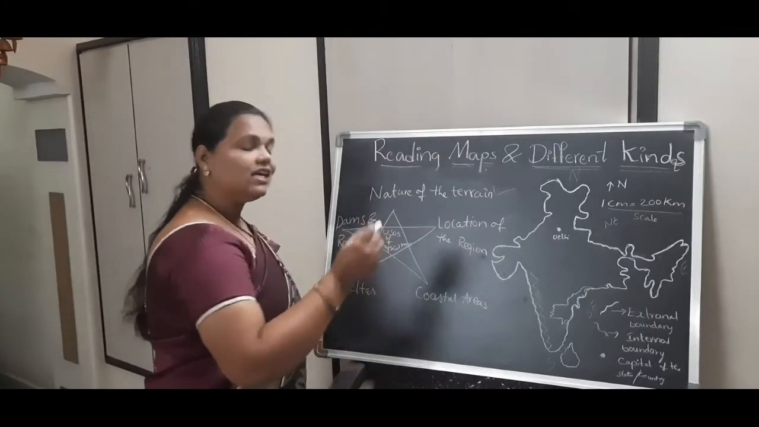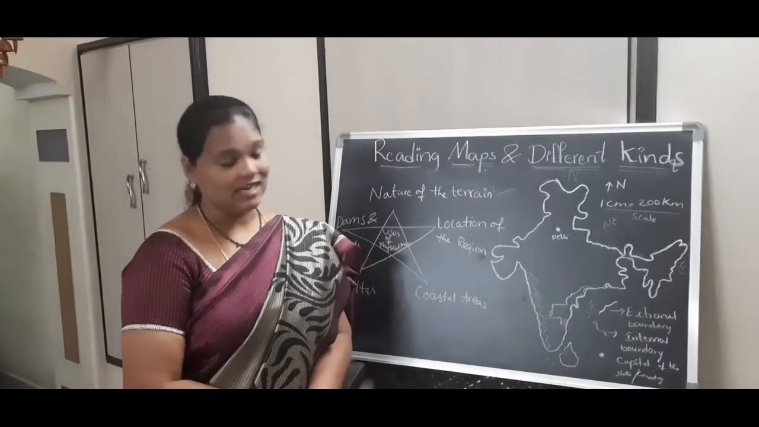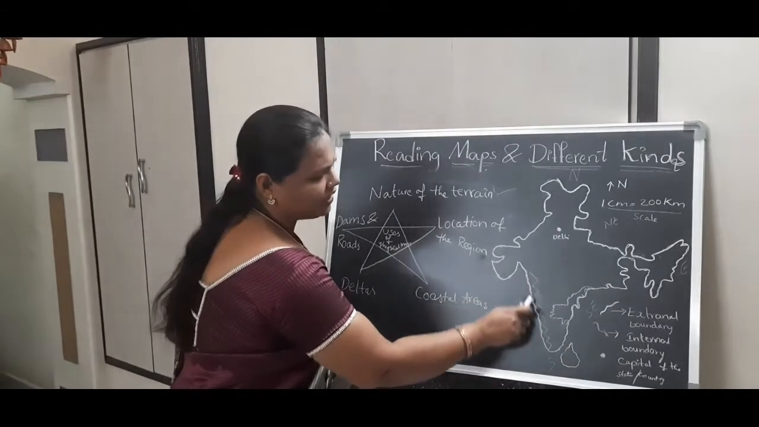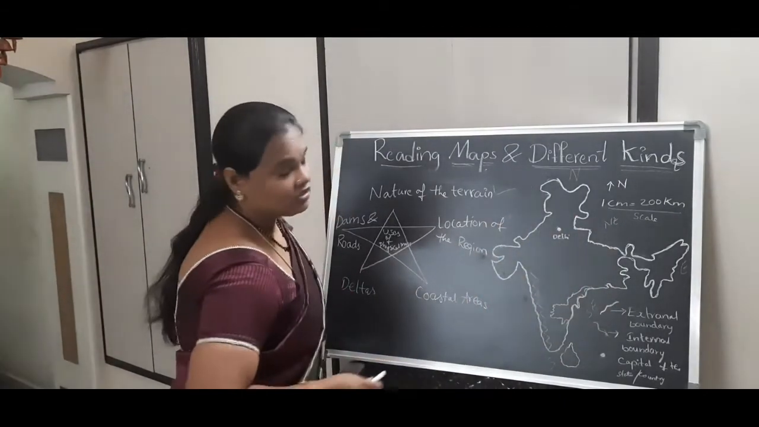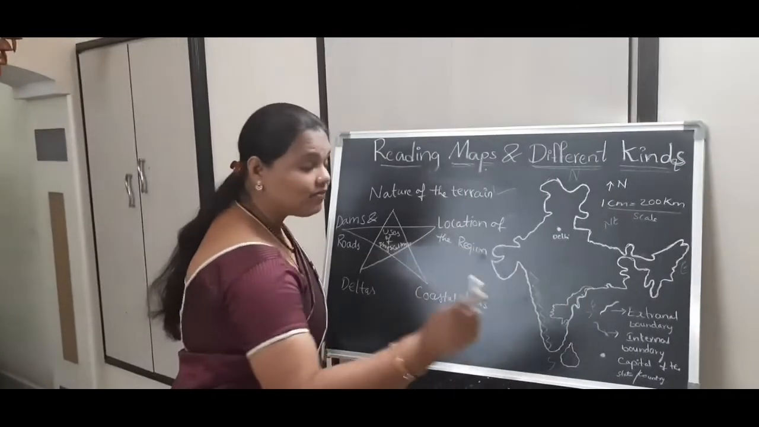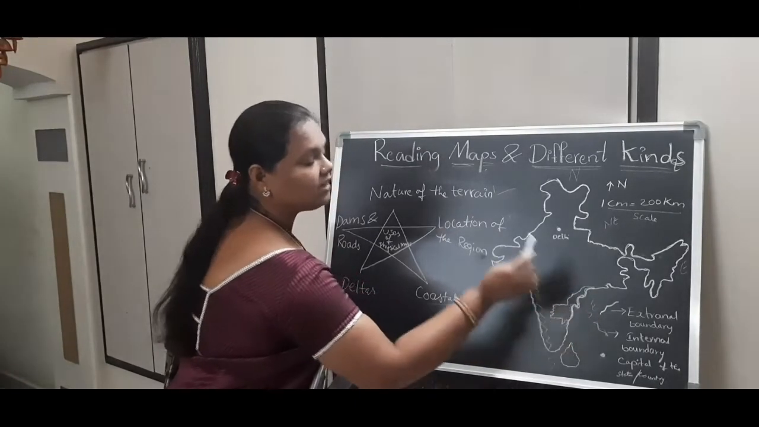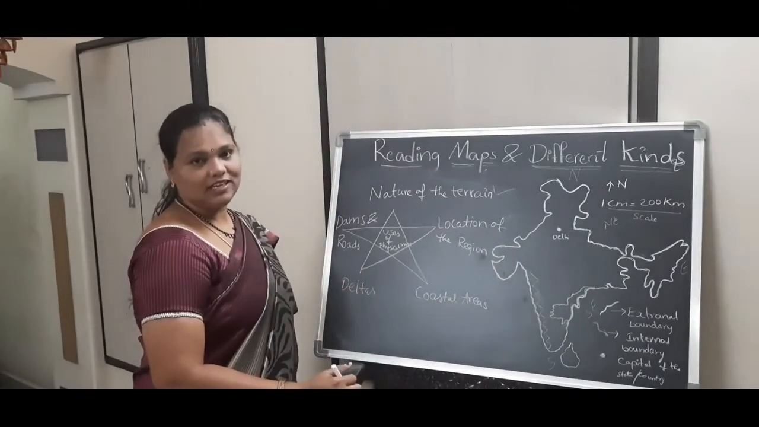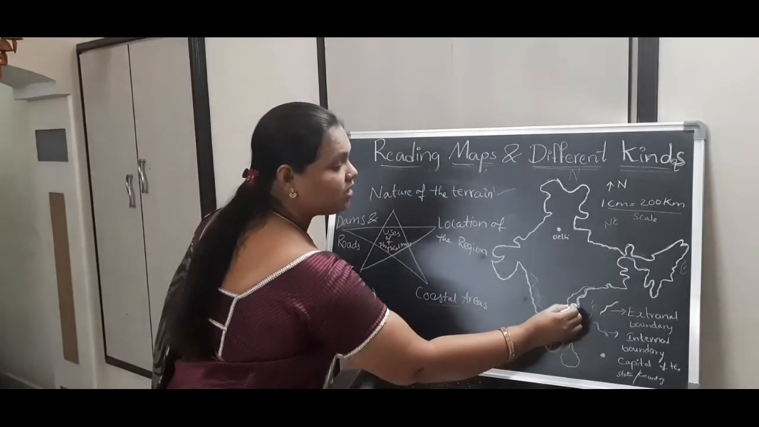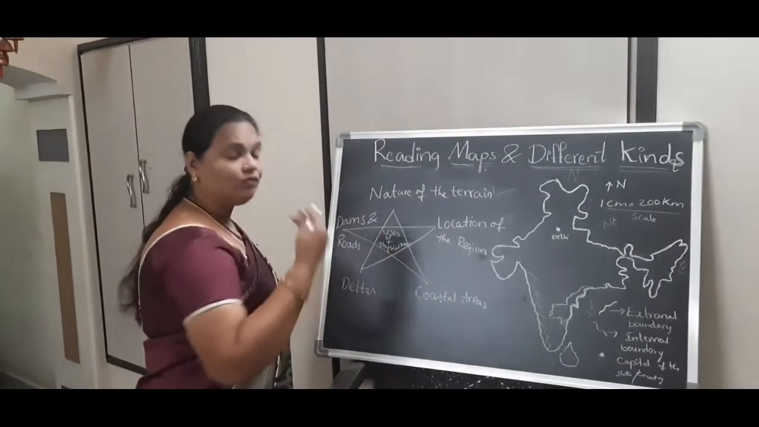Next, coastal areas. By taking the physical map, we can find out coastal areas. For example, if you observe, South India especially consists of a very long coastal area. And especially Andhra Pradesh has 972 kilometers of coastal area. Such a great thing. 972 kilometers of coastal area is present for Andhra Pradesh. So how can we find out these coastal areas? By taking the physical map.